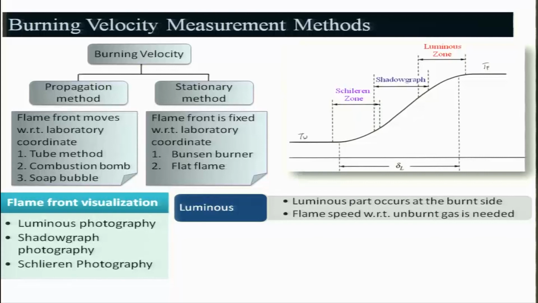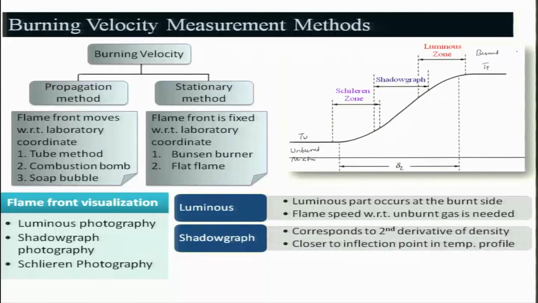So, the luminous part occurs at the burnt side, as I told, and the flame speed with respect to unburnt gas is required. Therefore, some correction has to be done, because we always define the burning velocity with respect to the unburnt mixture, because this is your unburnt mixture, right, and this is the burnt side.